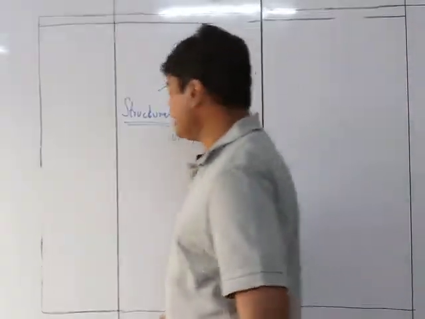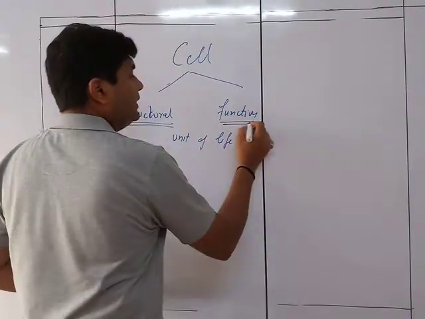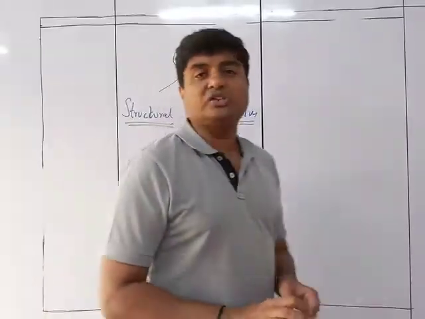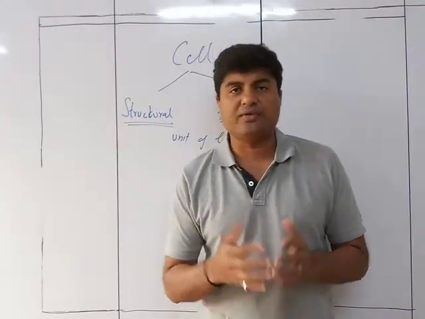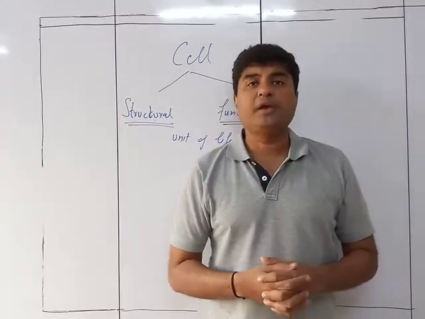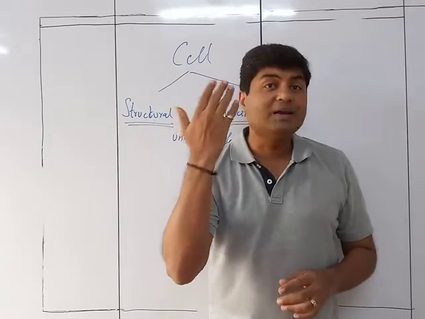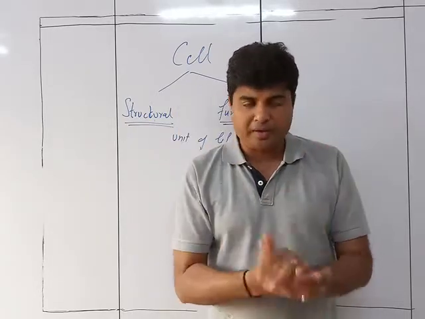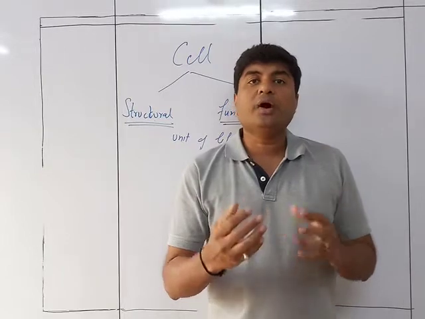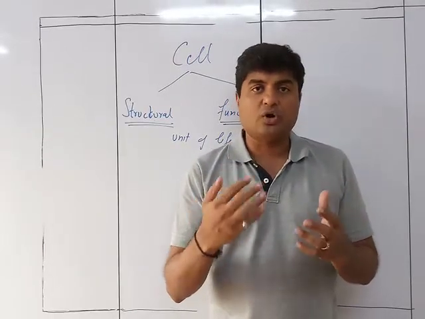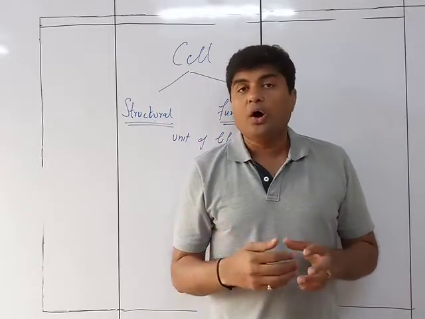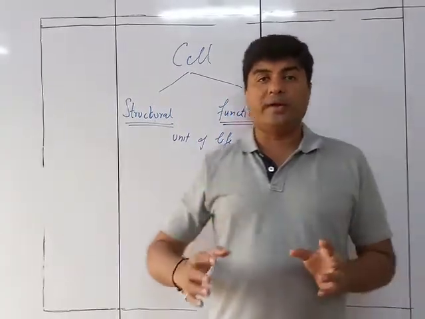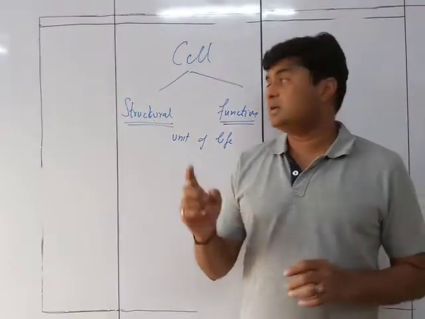When we talk about functional unit, what do you mean by functional unit? Each and every function that the body does. For example, right now I am speaking and at the same time you are listening or viewing me. Viewing, listening, speaking, thinking, everything we do is done by a cell.